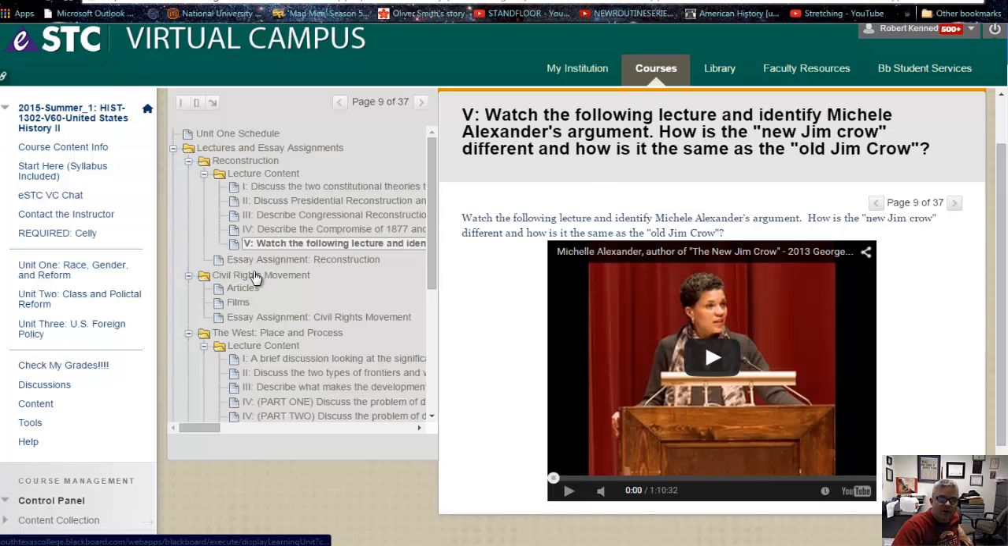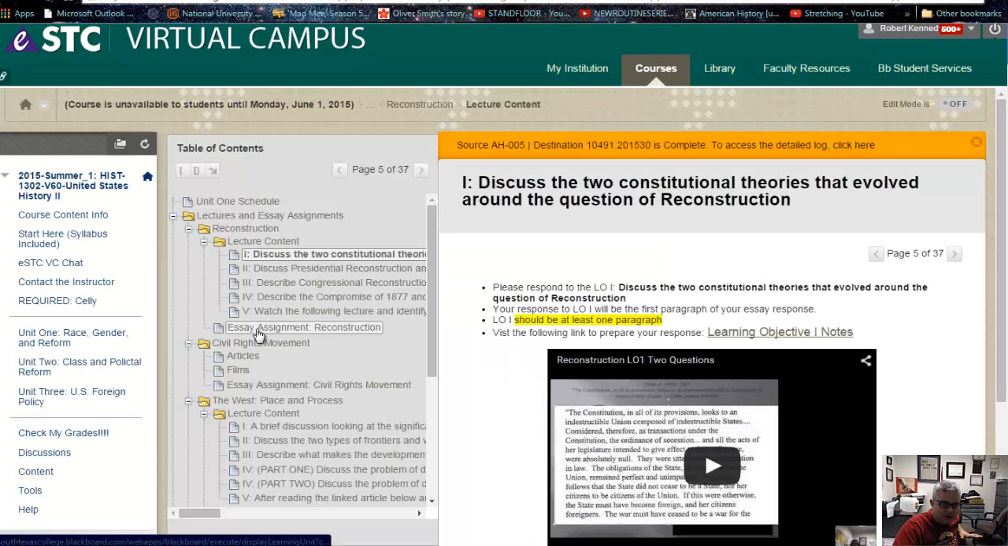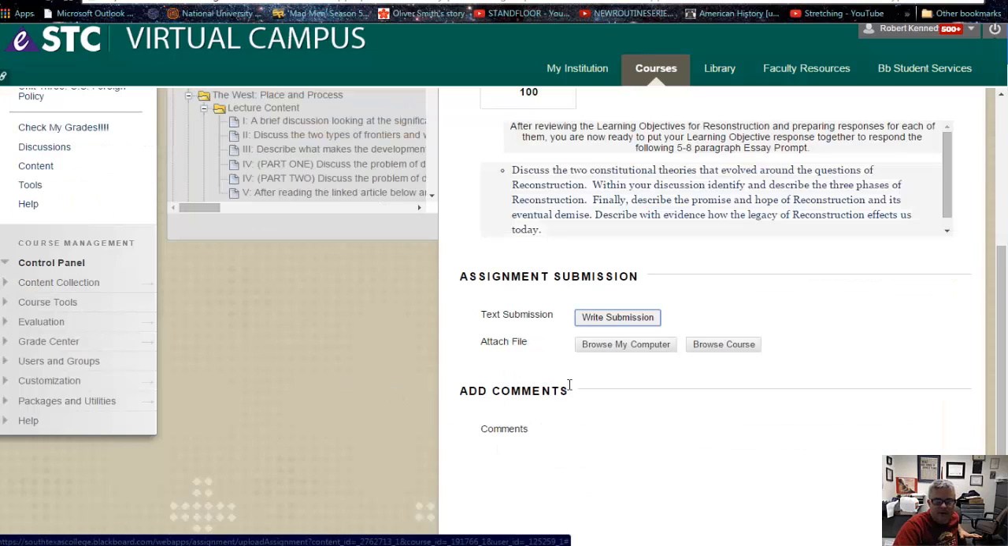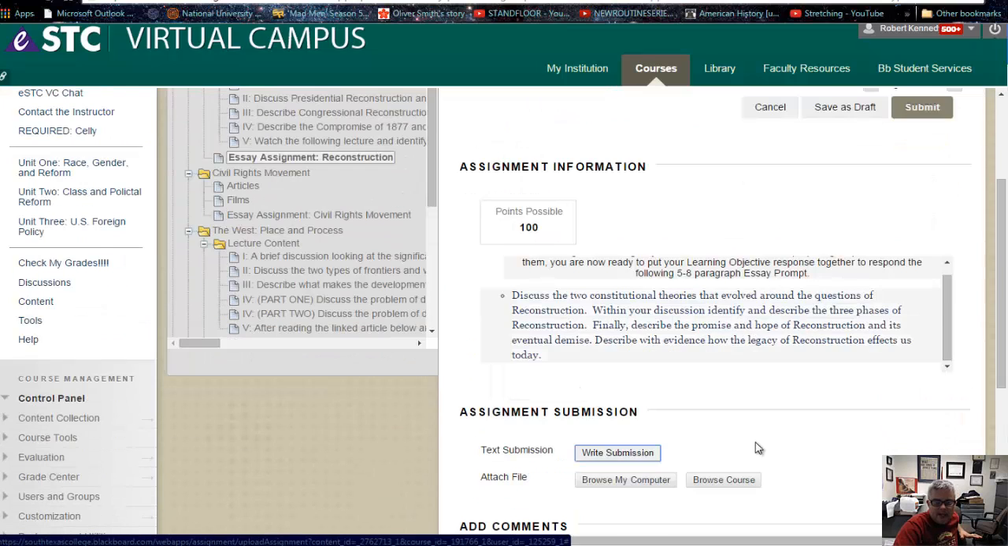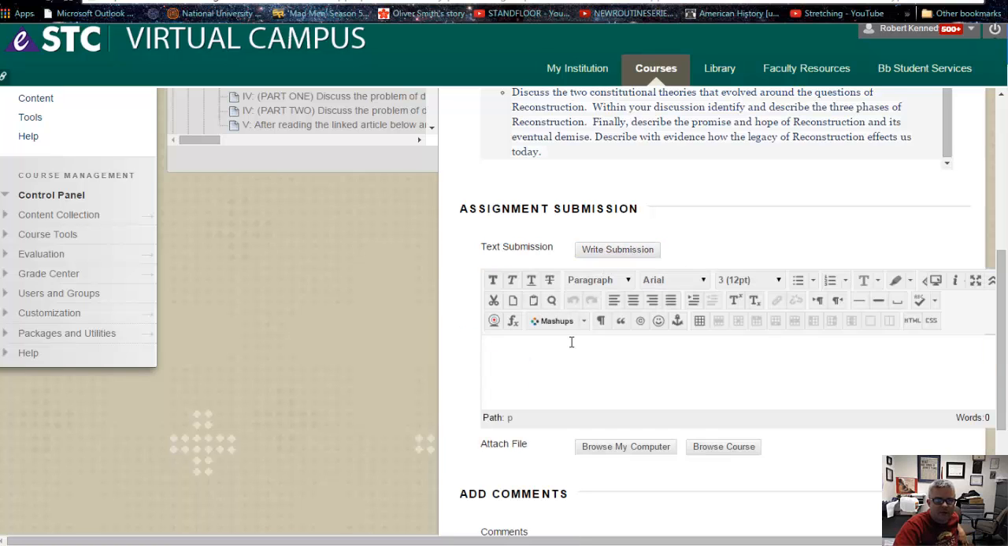So that's it, and then when you're ready, when you're prepared, what you're going to do is go to the essay assignment right here, right? And I recommend, so you could type it in here, but I don't recommend doing that. Some students say that they'll prepare it and type up their thing right here. I don't recommend doing that for the assignment because if Blackboard goes out, then you'll lose your material.